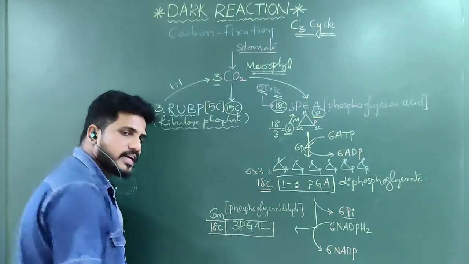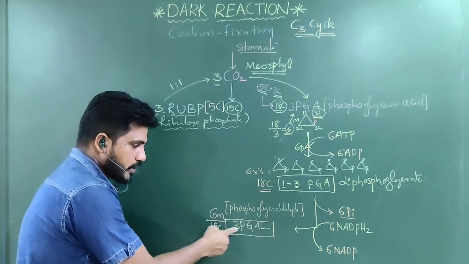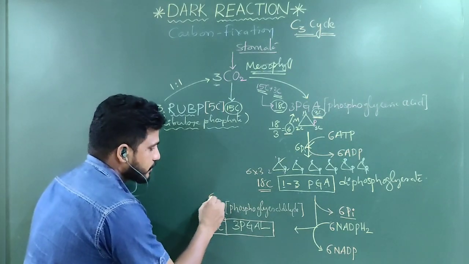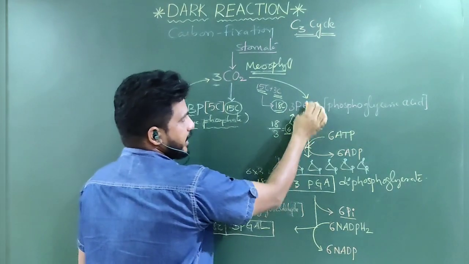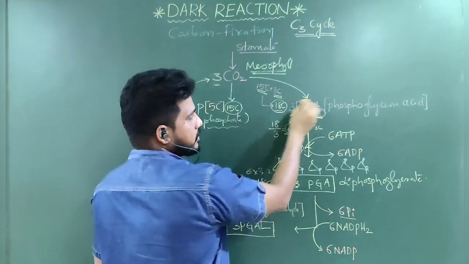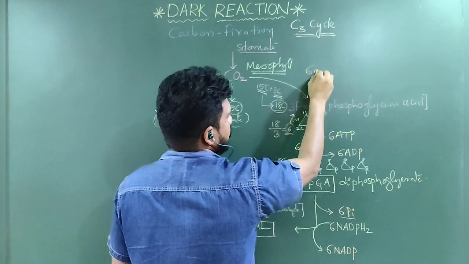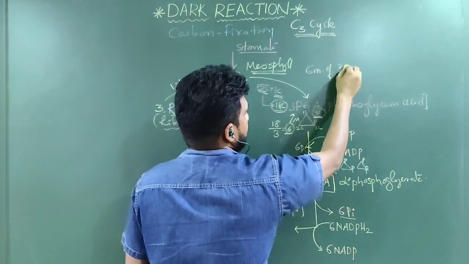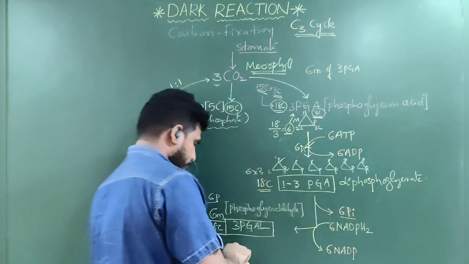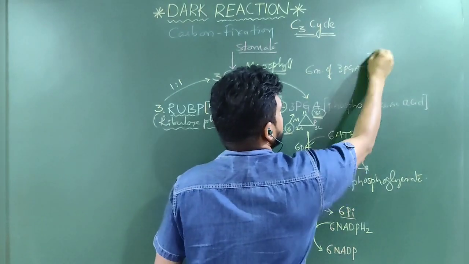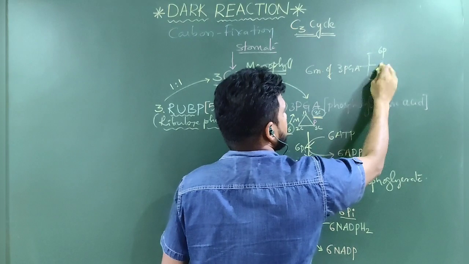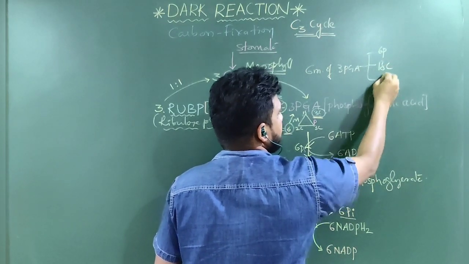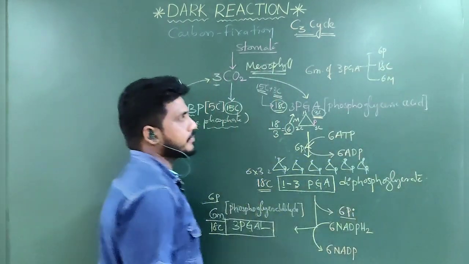Clear? How many phosphates are there? 6 molecules. Each molecule has 1 phosphate, so that 6 phosphates are there. This is very simple. So 3-PGA consists of 6 molecules. 6 molecules of 3-PGA consist of 6 phosphates and 18 carbons and 6 molecules.